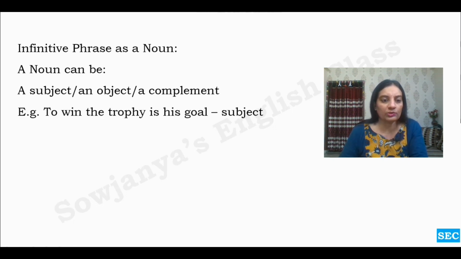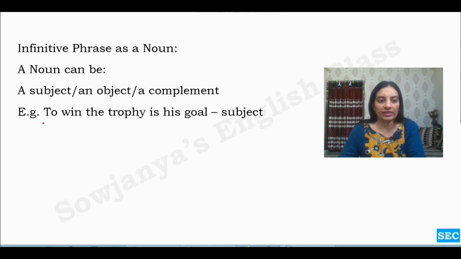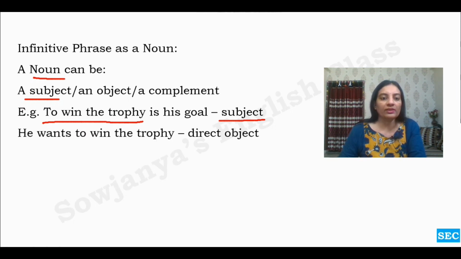Look at this example. To win the trophy is his goal. So here, to win the trophy, the entire infinitive phrase acts as the subject of the sentence. Acting as a subject is one of the functions of a noun. And then, he wants to win the trophy. So here wants is our verb, and to win the trophy is the direct object.